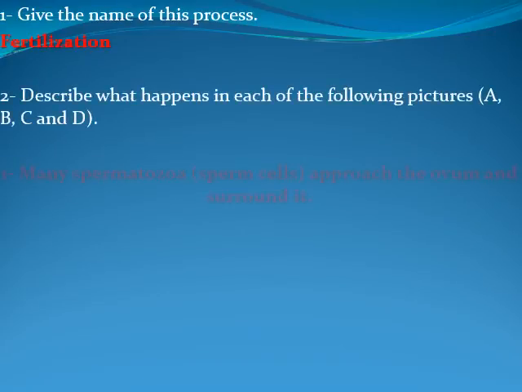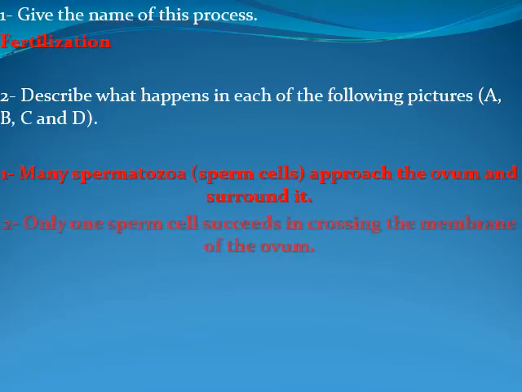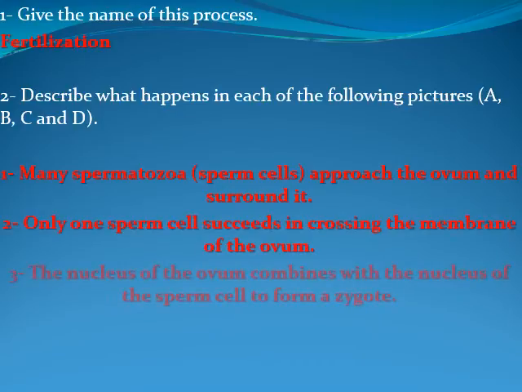So the different steps are: first, give the name of this process. It's fertilization. Second, describe what happens during the following steps. First, many spermatozoa, sperm cells, approach the ovum and surround it. Second, only one sperm cell succeeds in crossing the membrane of the ovum. Third, the nucleus of the ovum meets with the nucleus of the sperm cell to form what's known as a zygote.